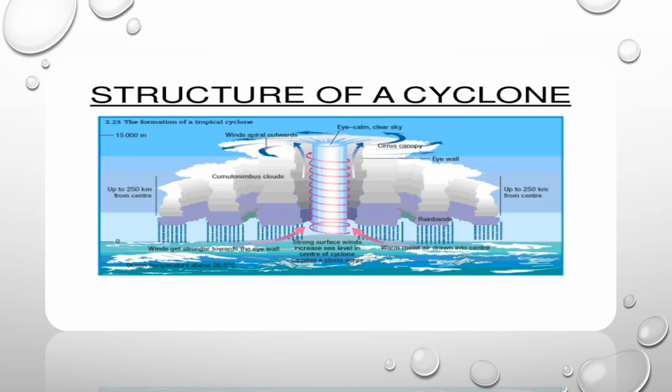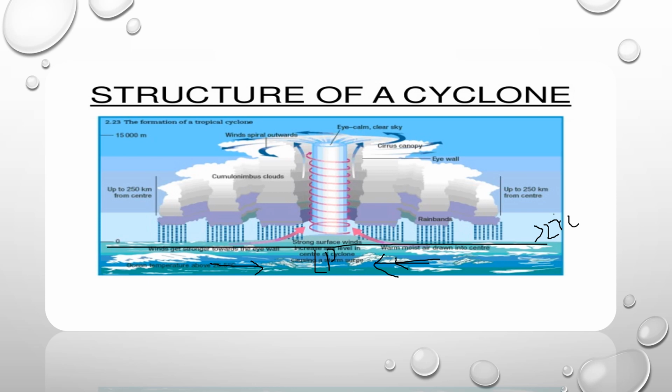So let's figure out whatever we have discussed about the cyclone in this structure. See here, this is a low pressure area and the wind from all directions over the sea. This is a large ocean, yes, where the temperature is more than 27 degrees Celsius. This is the first condition. So because of that, somewhere here a low pressure area is created and all the high pressure air is moving towards your low pressure area.